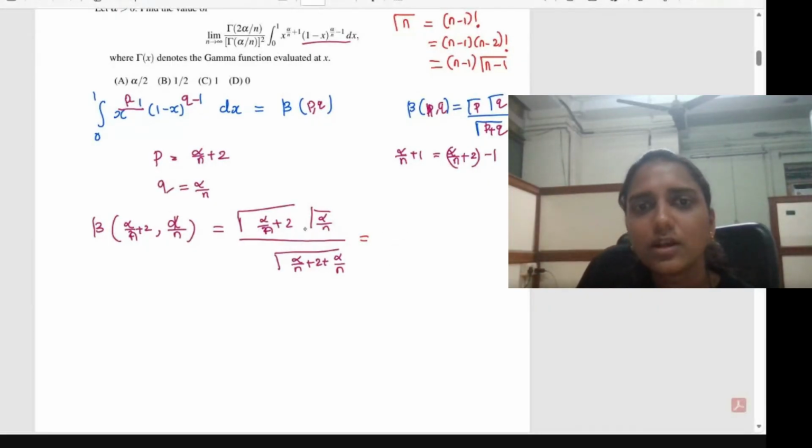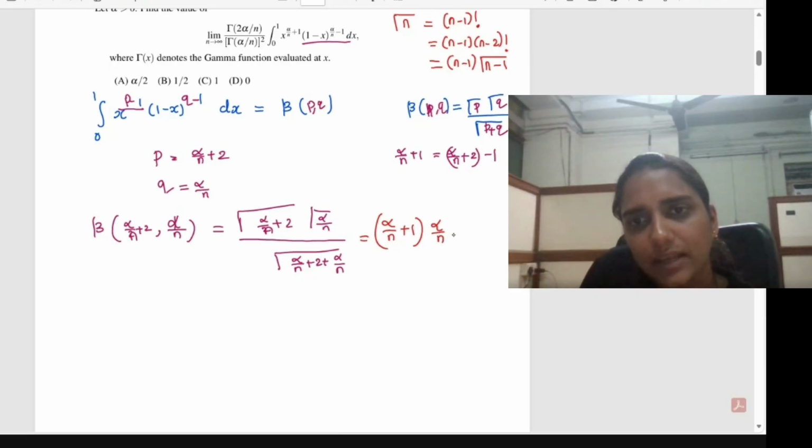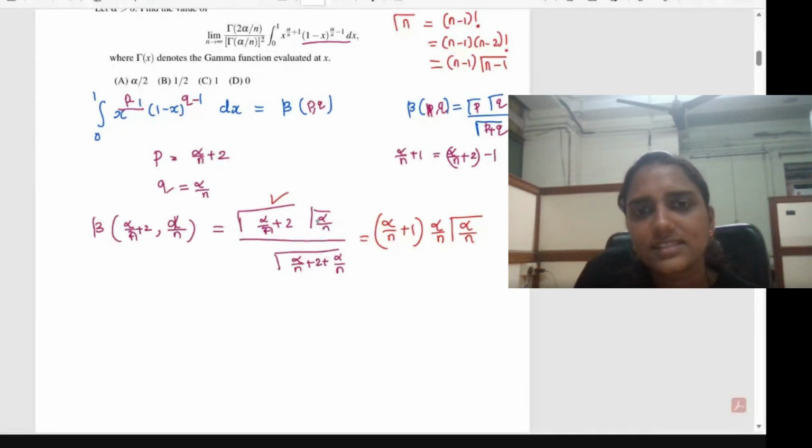Gamma of alpha by n plus 2 will be equal to alpha by n plus 1 into alpha by n into gamma alpha by n, this first term, and this is gamma alpha by n. Then in the denominator, alpha by n plus alpha by n is 2 alpha by n.